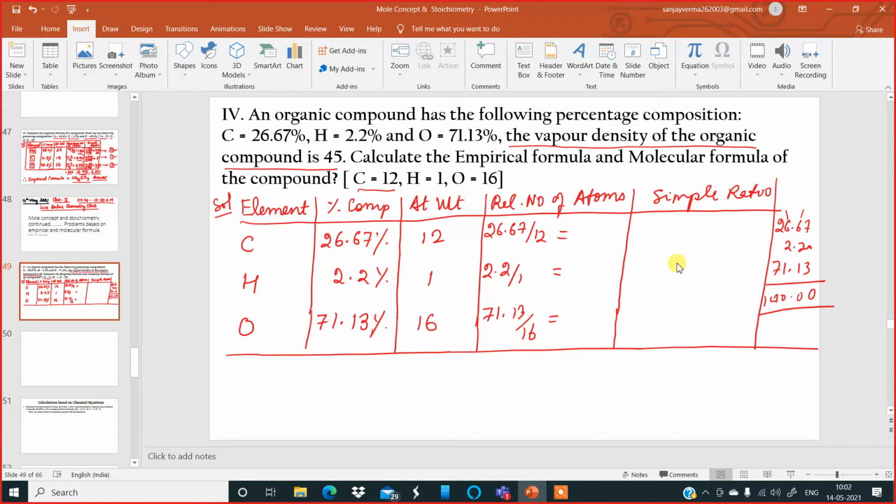Now, some of you simplify this in the rough over there. I am also simplifying this in the rough. So 26.67 divided by 12. 12 twos are 24. So 2.22. Yes, I'm getting it correct.